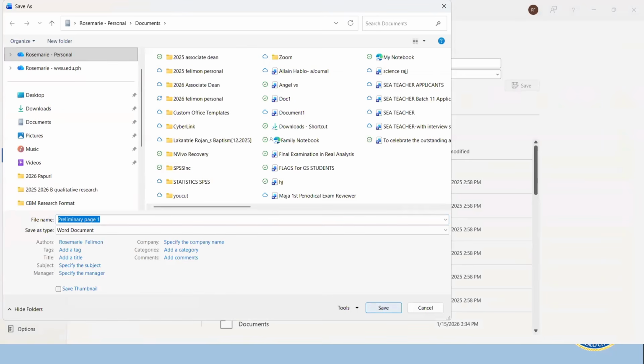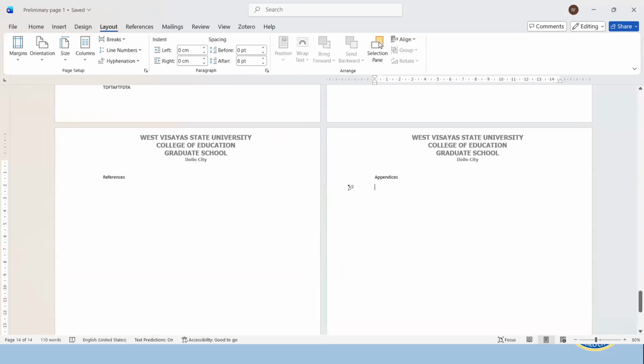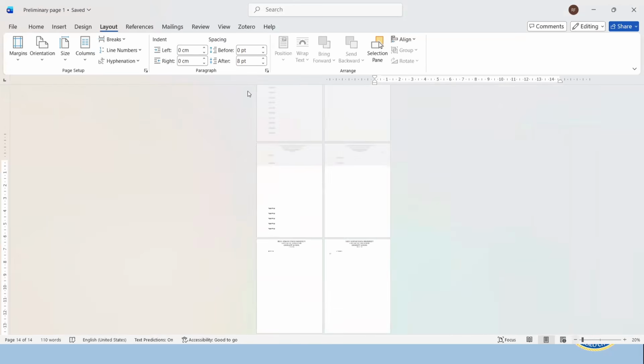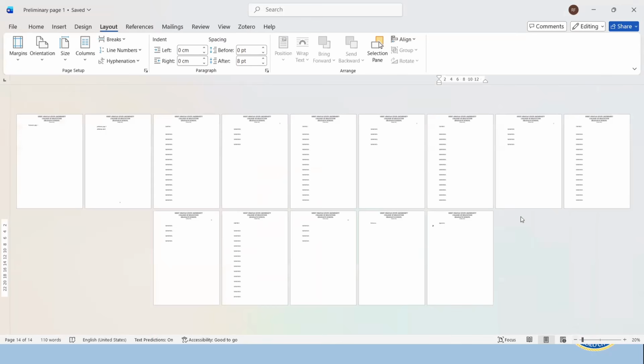I hope you are saving yours as well. There you go. So let me zoom out. As shown, we have 14 pages, and we are now ready to paste the content of our work. I understand that some of you already have existing files, but I highly recommend that you begin from scratch because sometimes existing files have hidden settings and formatting that are difficult to edit.